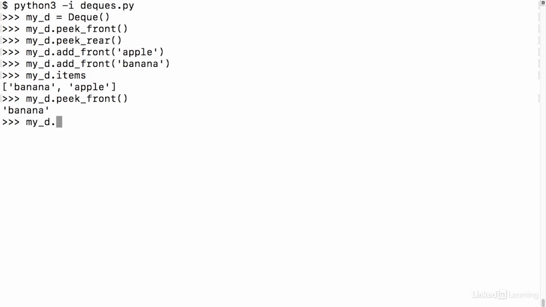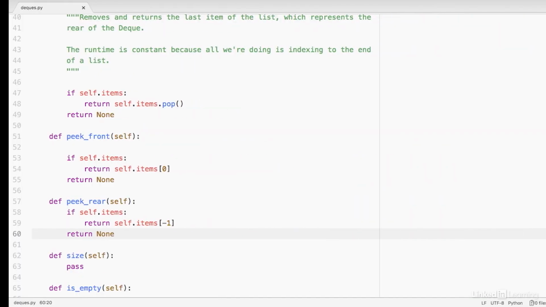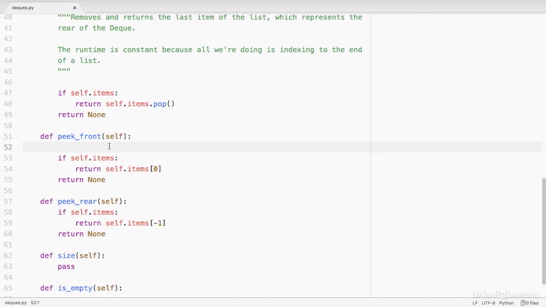We can look at the items again just to make sure that we didn't remove anything unintentionally. We did not. So now let's do peek rear, and this should show us apple this time. Great. And let's check the items one last time. We're in good shape.